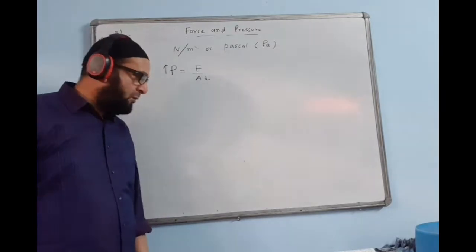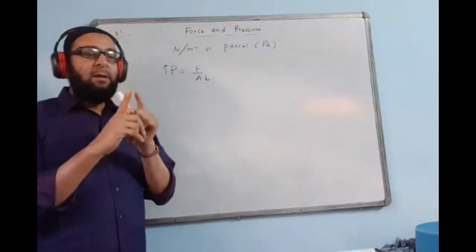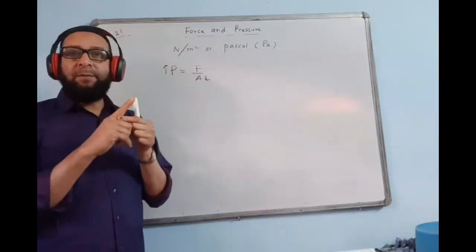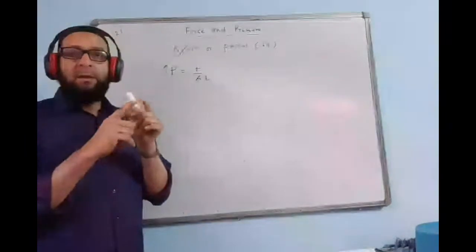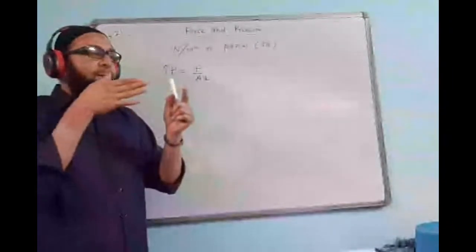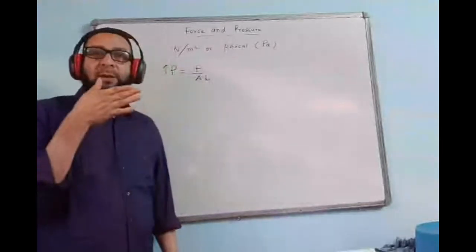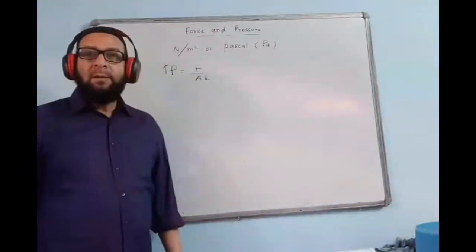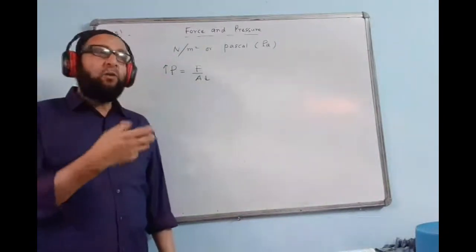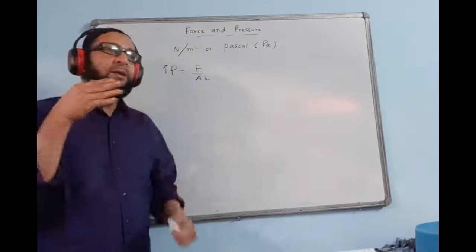For example, you must have seen a nail; an iron nail has a pointed tip. Why is an iron nail provided with a pointed tip? Because of less area, when you hit it from the head, from the other side with a hammer, the nail can easily pierce in and will exert more pressure on the surface where it has to be penetrated. Less area causes more pressure to be exerted on the surface.